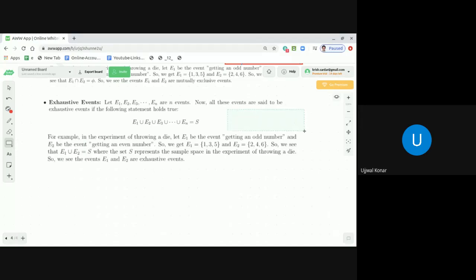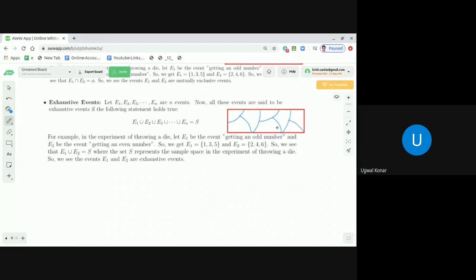Suppose this is the entire sample space, and on it we define different events. This is one event, this is another event, and so on.